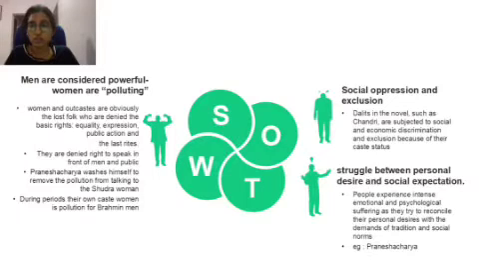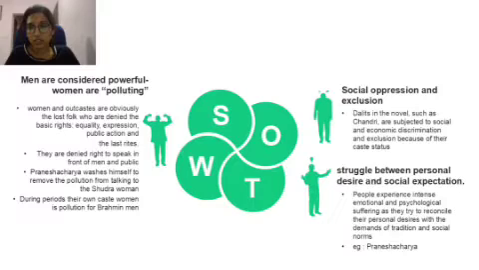The next one is social oppression and exclusion. Dalits in the north, such as Chandri, are subjected to social and economic discrimination and exclusion because of their caste status. As I mentioned, she was a Dalit. She was excluded just because she was a Dalit and a widow. She was excluded from the society and forced to live in the outskirts of the village. So she was not able to enjoy her basic rights.